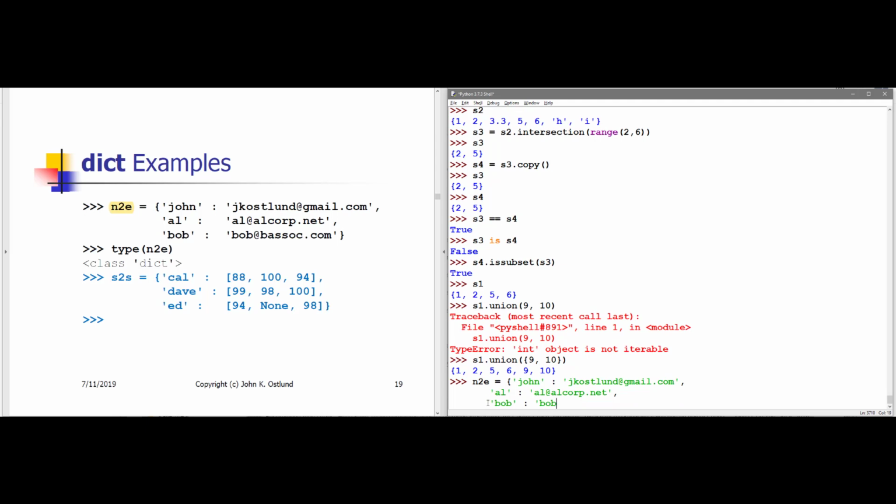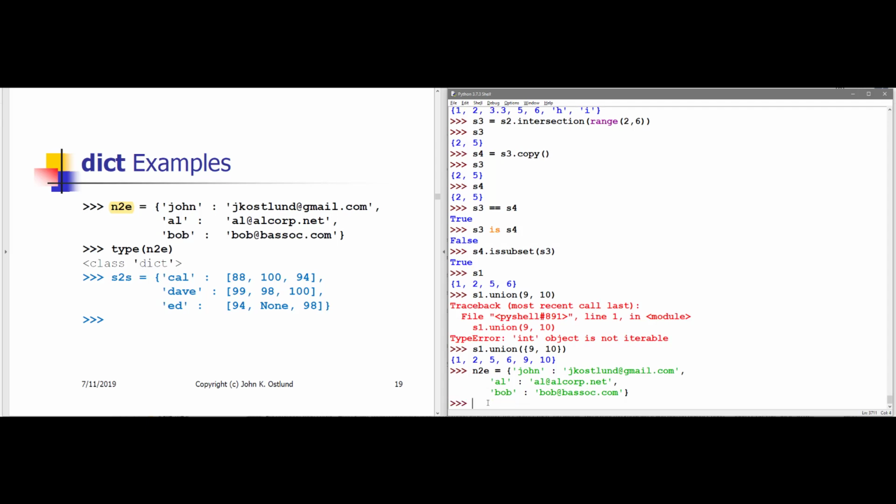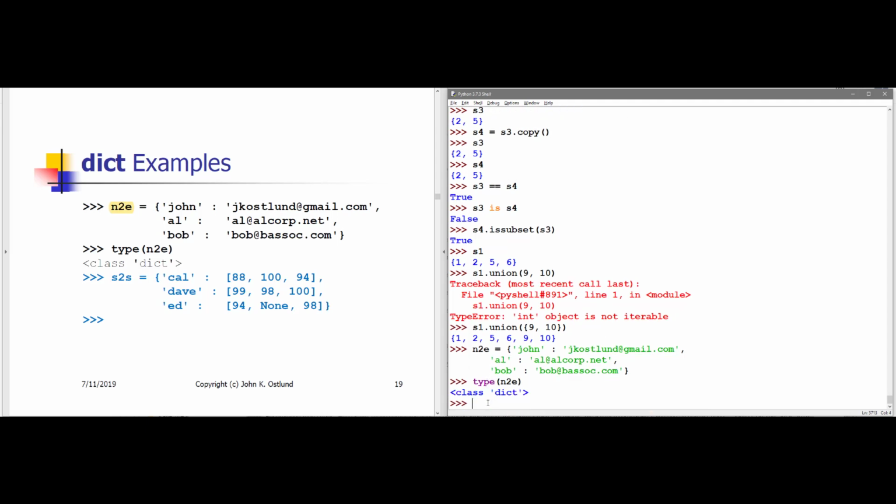And then I'm going to type my next item, which in this case is Bob, and he is Bob at basoc.com. There we are. So I have now successfully typed in the definition of a dictionary containing 3 items. The items are these 3 pairs: John and John's email, Al and Al's email, Bob and Bob's email. If I ask for the type of this object that I've created, I see that it is a dictionary.